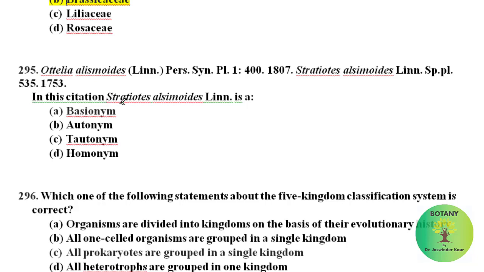In this citation, Stratiotes, Linnaeus is the basionym, as this name was published first in 1753 and the other name was published in 1807. So this is the base of the newly published name. So it is its basionym. Basionym is the name upon which a new combination is based.